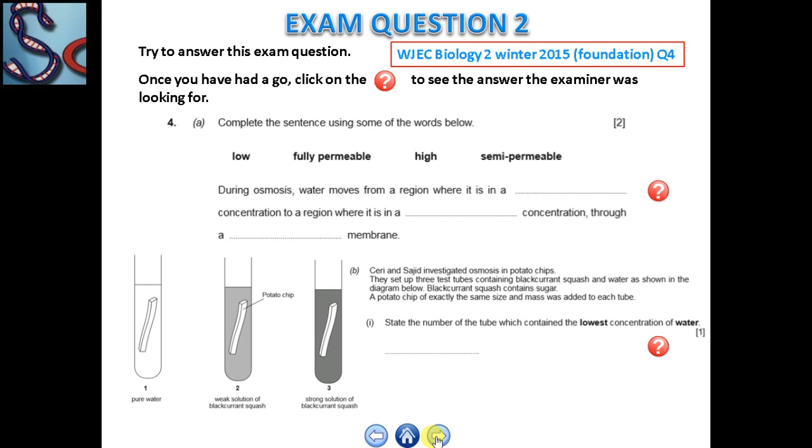In test tube number 1 there is only pure water. In test tube number 2 there is a weak solution of the squash, and in test tube number 3 there is a strong solution of squash.